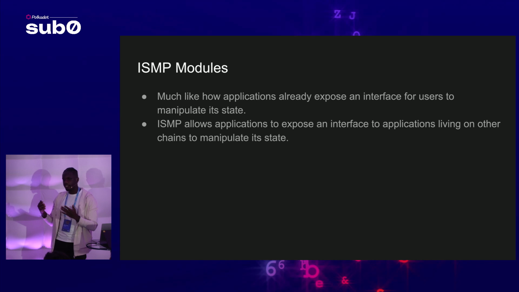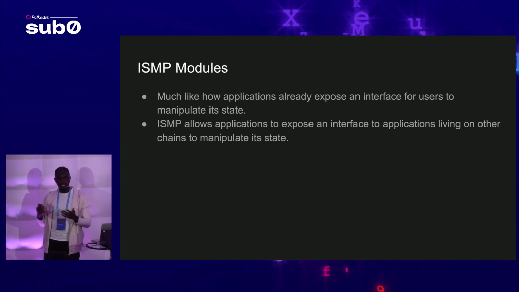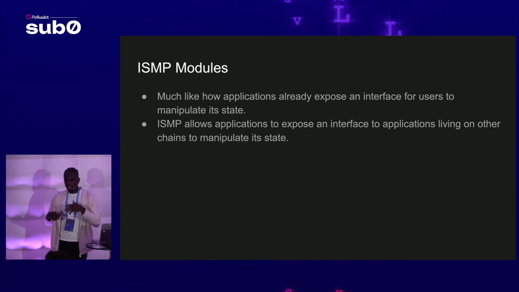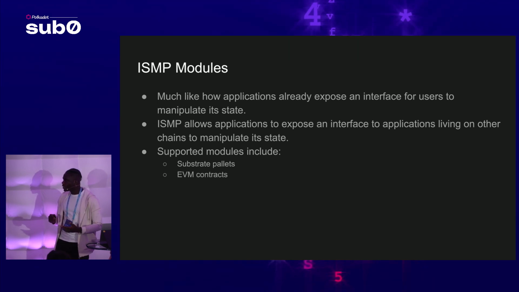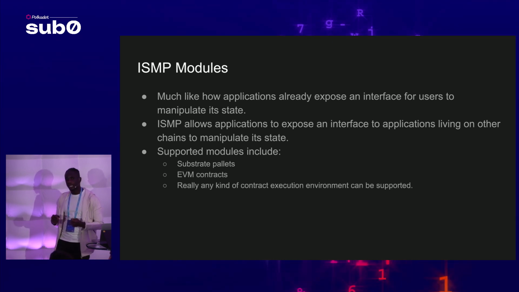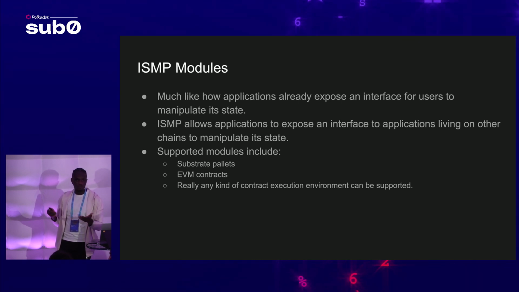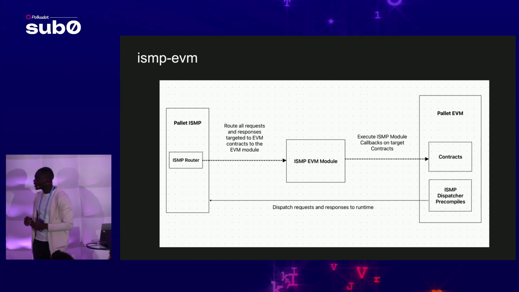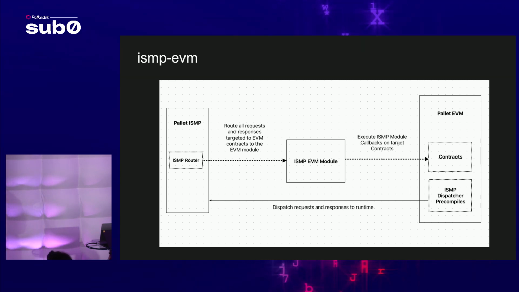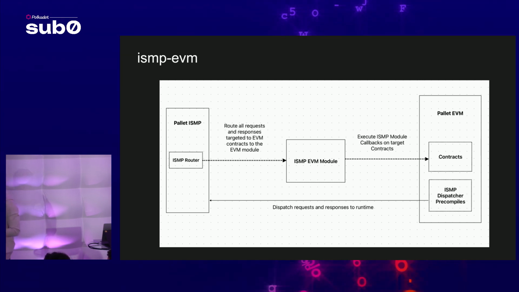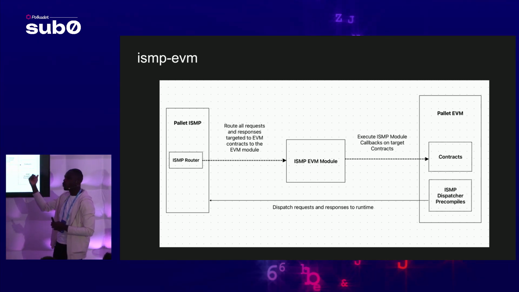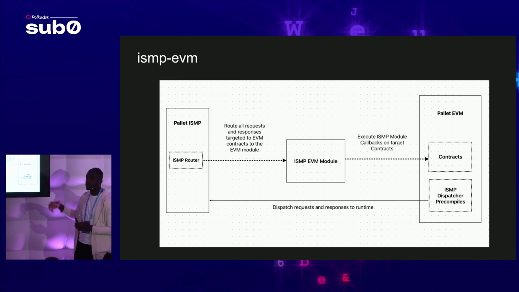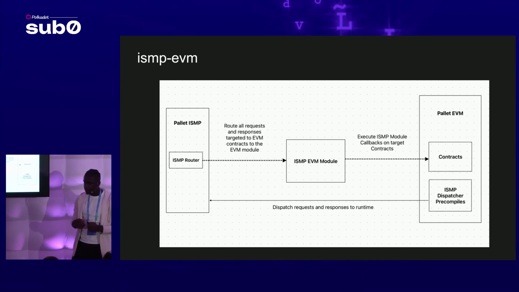You can think of it as like the Express handlers, if you are familiar with Node.js, where you have handlers that can get called, and that triggers some logic to be executed on your chain. For now, we support Substrate pallets and EVM contracts. We're planning Ink! as well, but really any kind of contract environment can be supported. And you can see here that we have pallet ISMP. It has this router thing, and you can imagine requests come into the ISMP framework. It gets routed to this EVM pallet module, and then this EVM pallet module goes ahead and calls EVM contracts that live on your chain. So this way, EVM contracts are supported by ISMP.